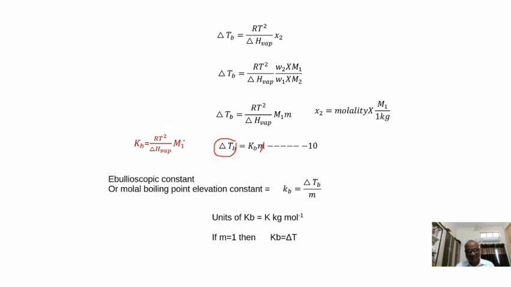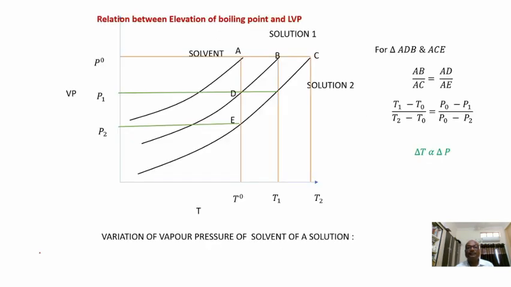Everything belongs to the solvent only. Capital T is the boiling point of solvent, capital M is the molecular weight of solvent, and delta H vaporization is the molar enthalpy change of vaporization. So units will be Kelvin, kilogram and mole inverse. Like that we can define the ebullioscopic constant also.